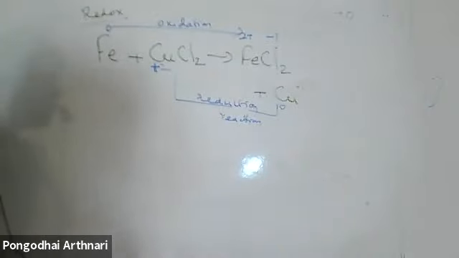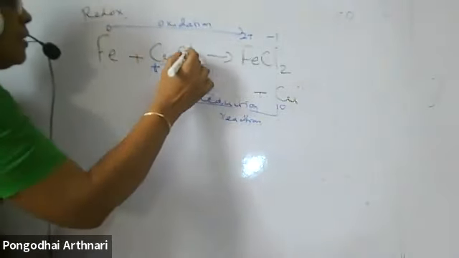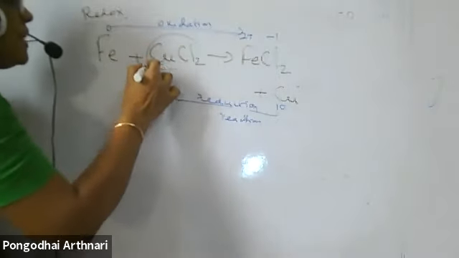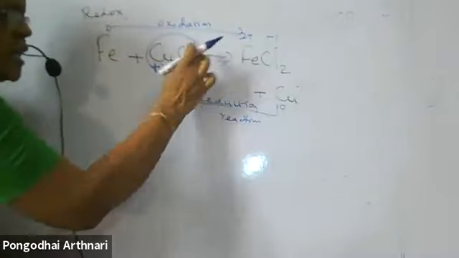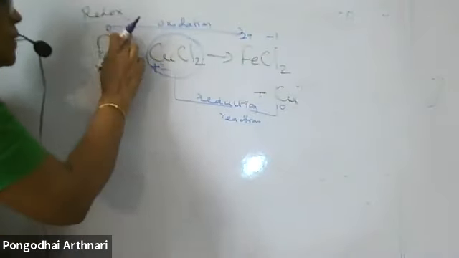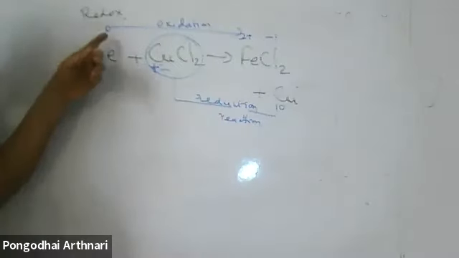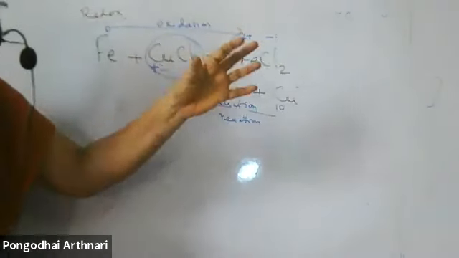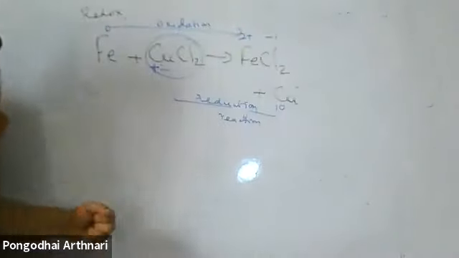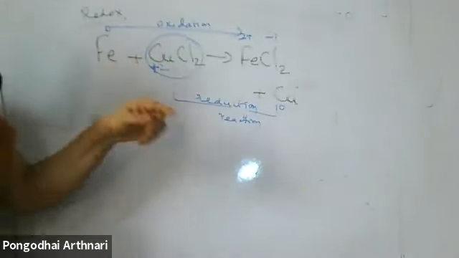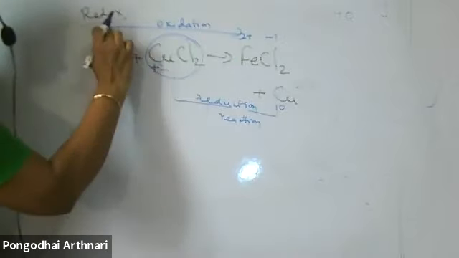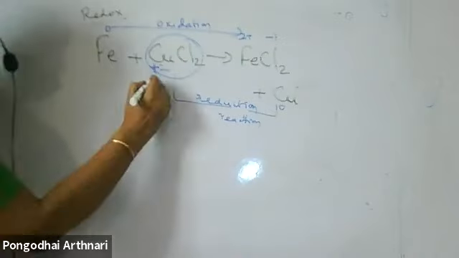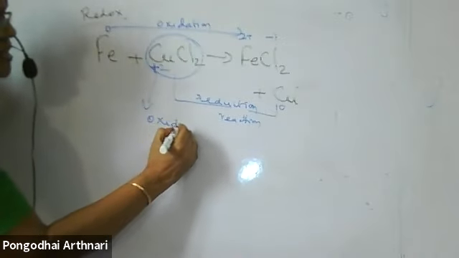Then which is an oxidizing agent and which is a reducing agent? This is the oxidation reaction. This reaction is brought about by this substance, because electrons are lost, and there must be someone to accept the electrons. This is the one that has accepted electrons. So I call this a substance which brings about this oxidation reaction, an oxidizing agent.